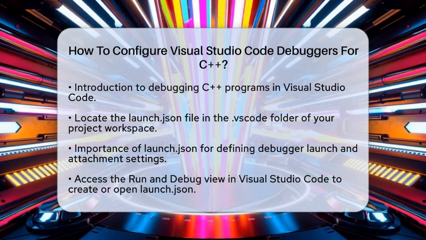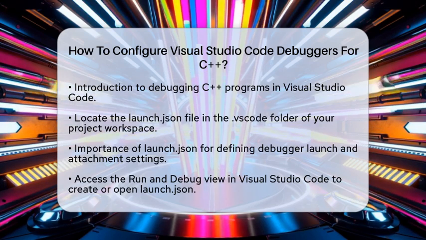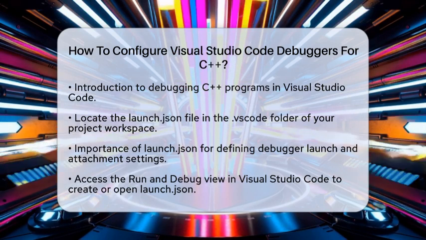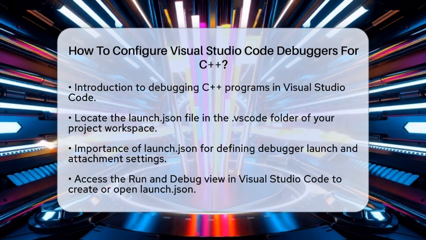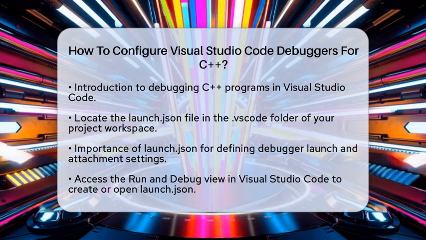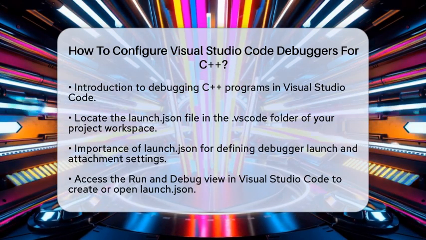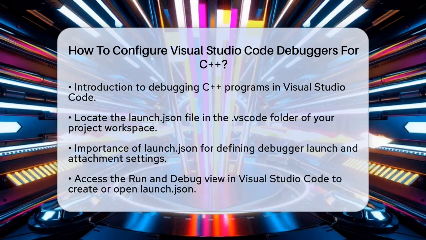First, you will need to locate a file called launch.json. This file is found inside the .vscode folder in your project workspace. It is essential for defining how the debugger will launch or attach to your C++ executable. To get started, open Visual Studio Code and navigate to the Run and Debug view. From there, you can create or open the launch.json file.